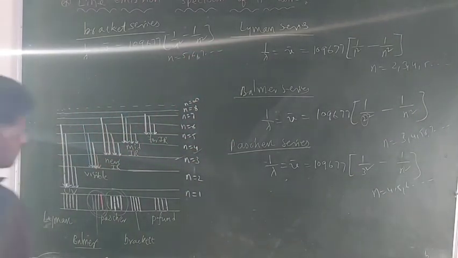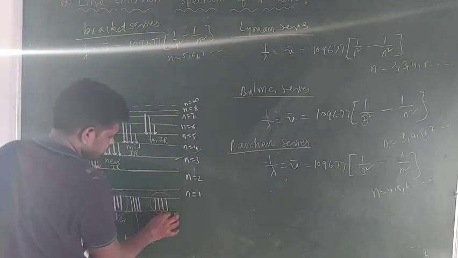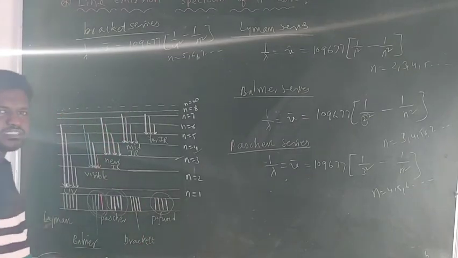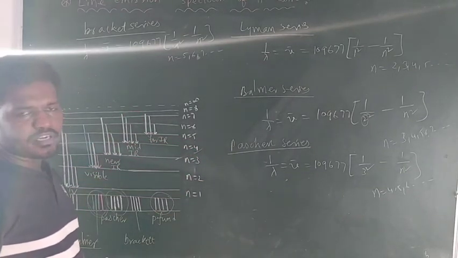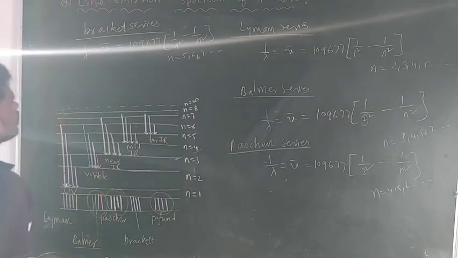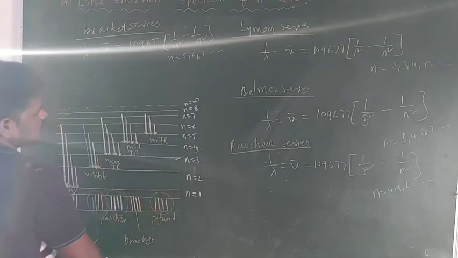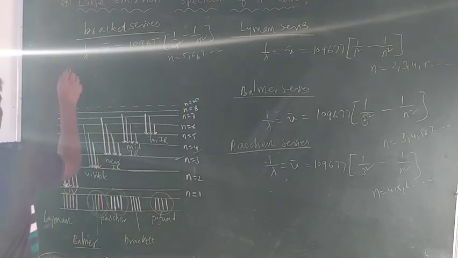And the last series of spectral lines, guys, is formed during the de-excitation of the electron from a higher orbit to the fifth orbit. This series of lines is known as the Pfund series.